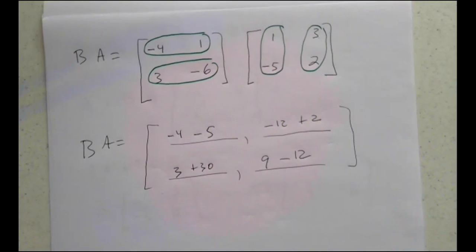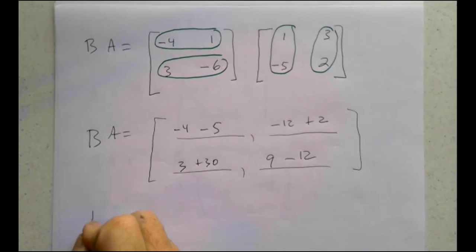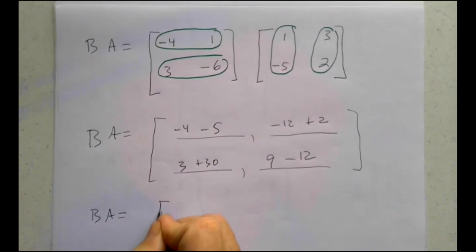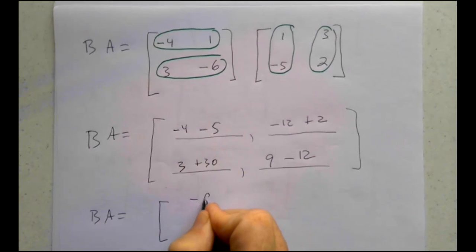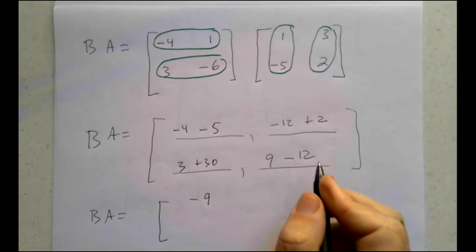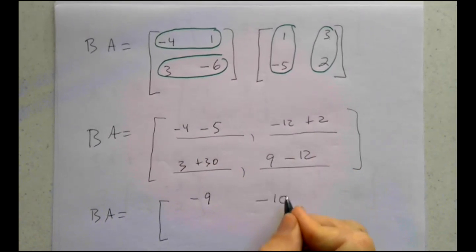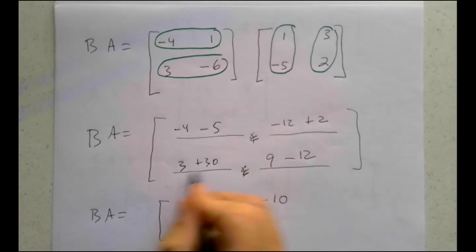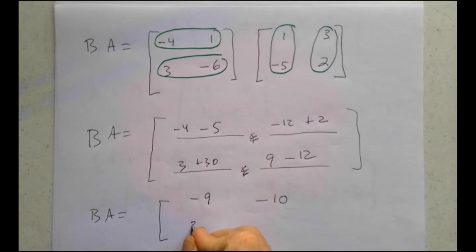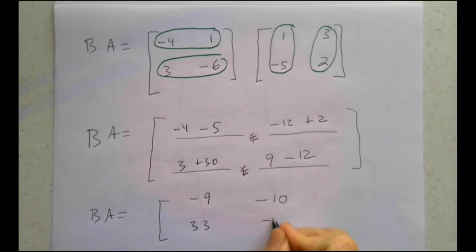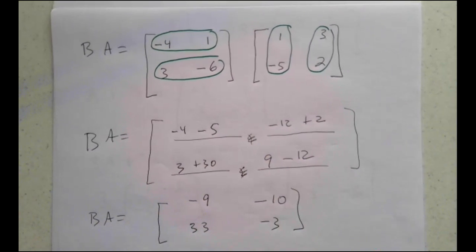So if we do this, simplifying the arithmetic, we get BA is negative 4 minus 5 is negative 9. Negative 12 plus 2 is negative 10. There really is no comma there. I probably shouldn't have put that there. 3 plus 30 is 33. 9 minus 12 is negative 3. Notice that does not look like what we had for AB. So negative 9, negative 10, 33, negative 3.